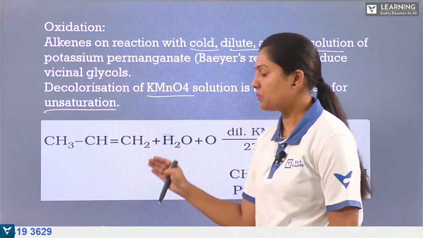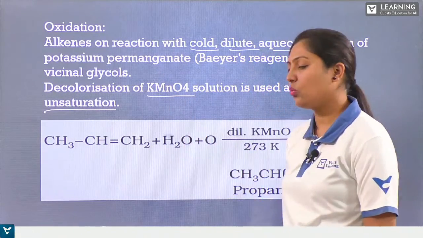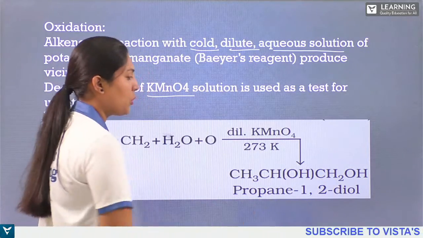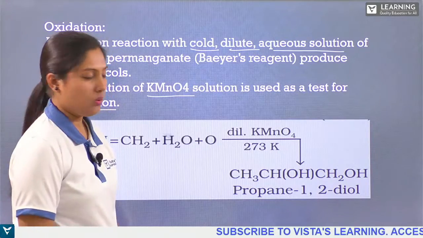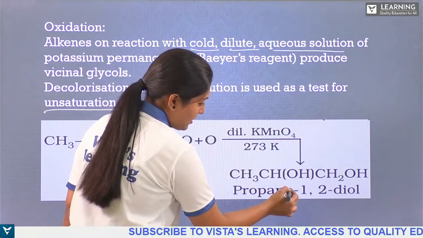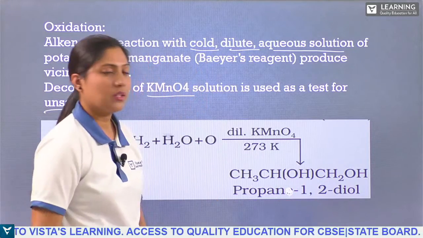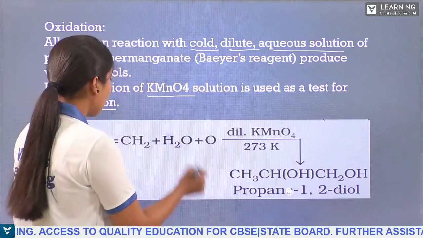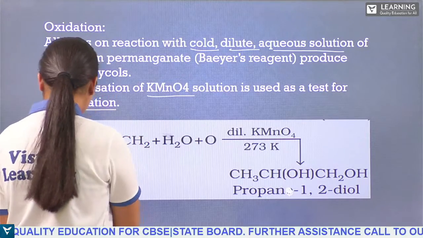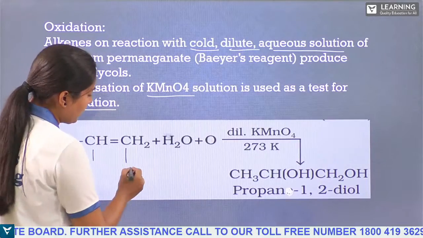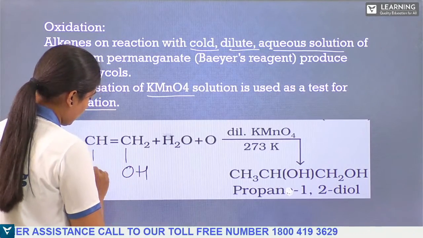Here we have the substance propene. When it is reacted with dilute KMnO4, we get propane-1,2-diol, where this bond is broken and we get OH, OH groups here.